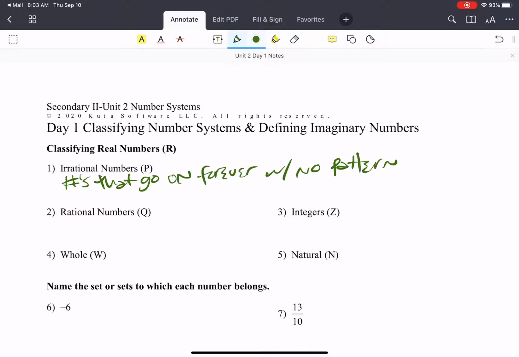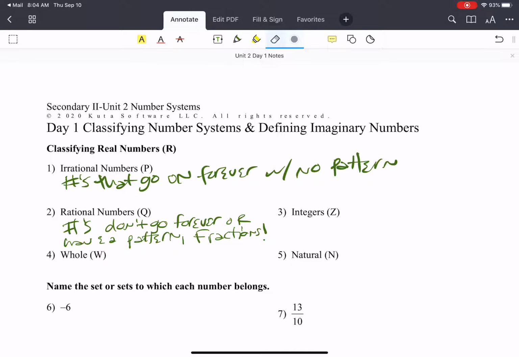Rational numbers are numbers that don't go forever, or they have a pattern. These types of numbers are our fractions. Rational and fraction mean the same thing. So far, so good?